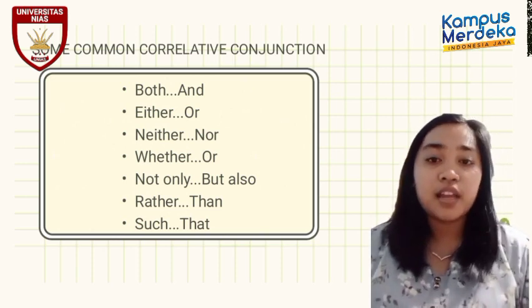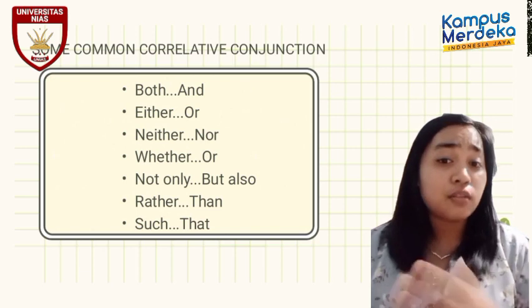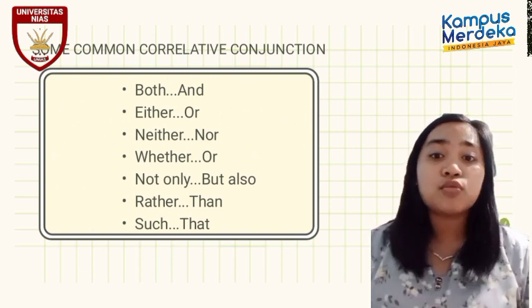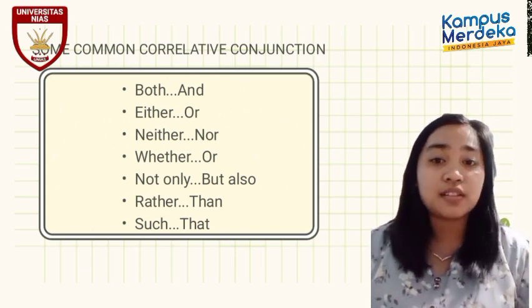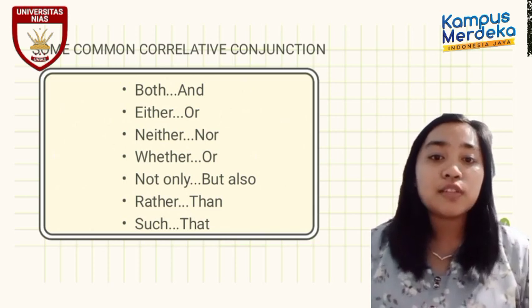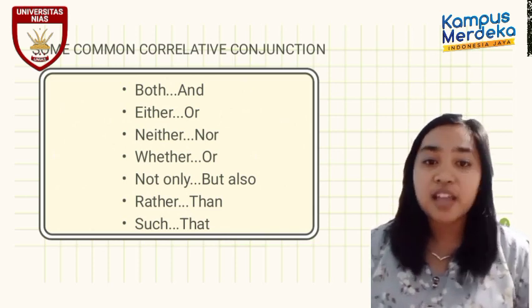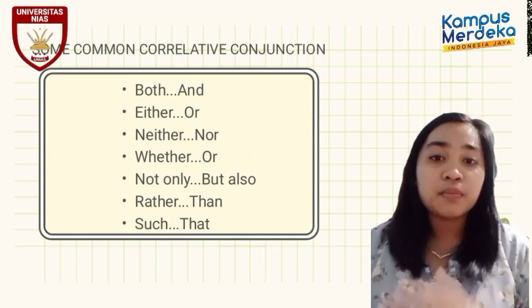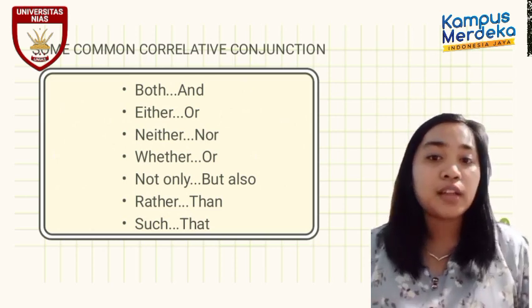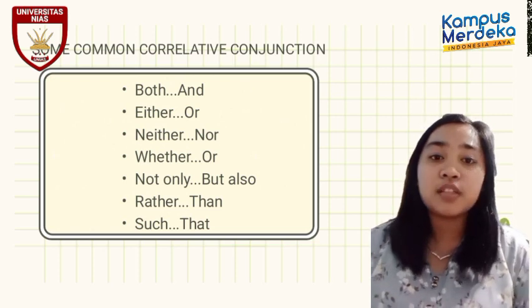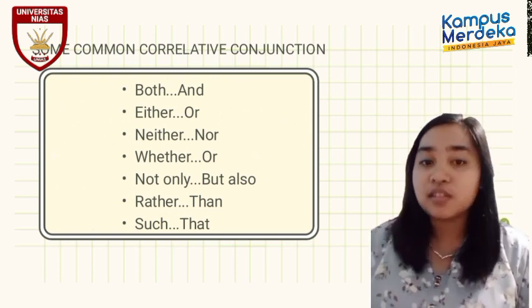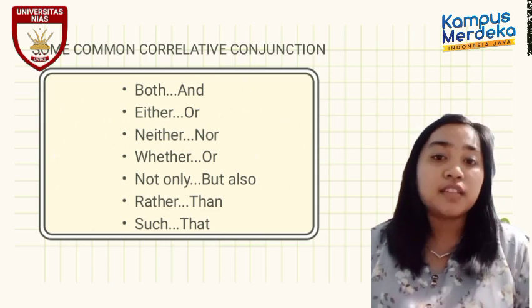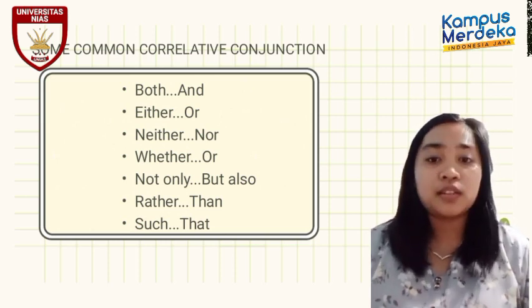And the second, either or. Either or is used to indicate two available options. This word is usually used in positive sentences and indicates that one of two options should be chosen. For example, either you can go to the beach or you can stay home. Either or, this is corrective conjunction.